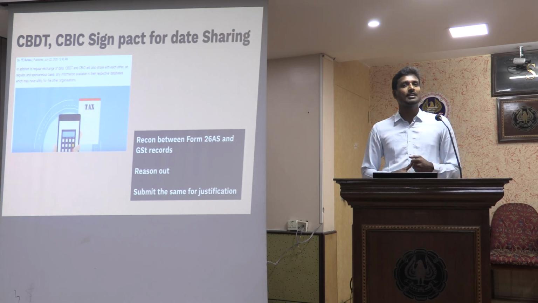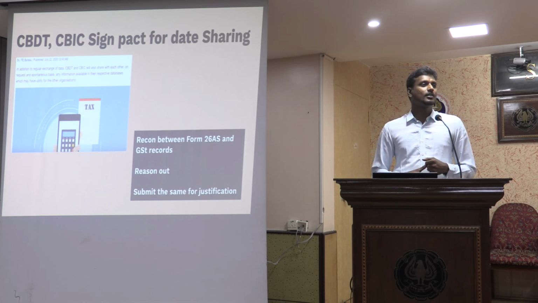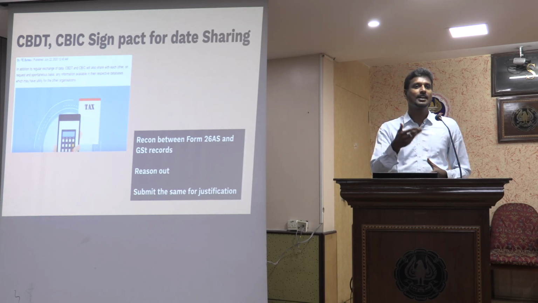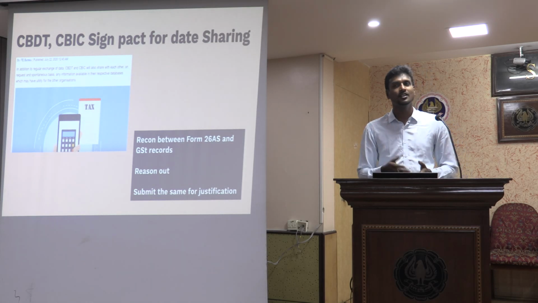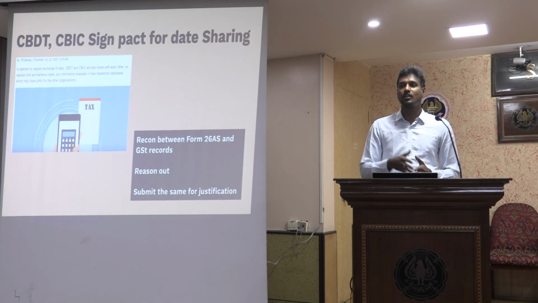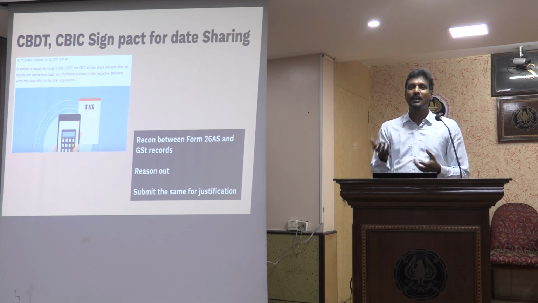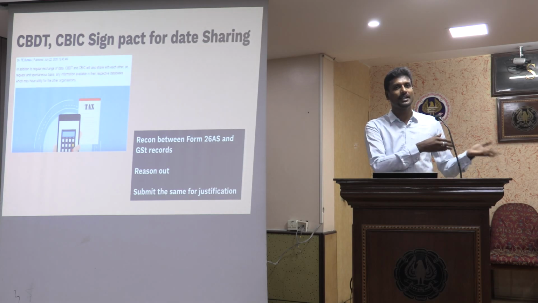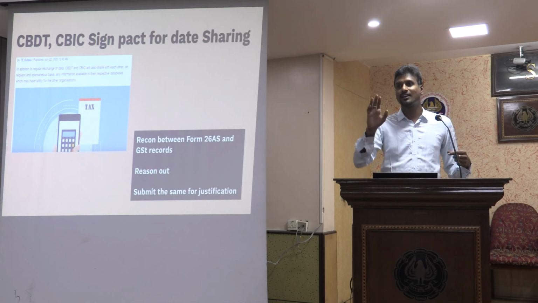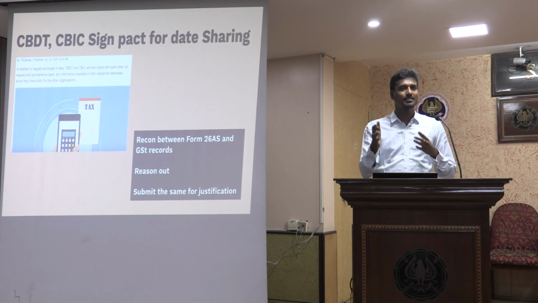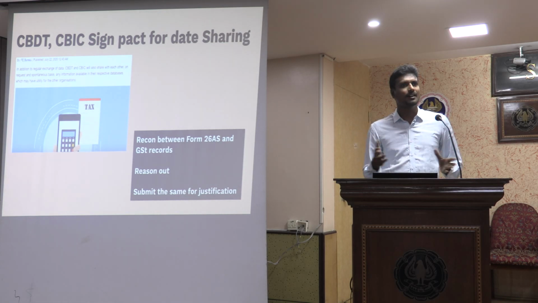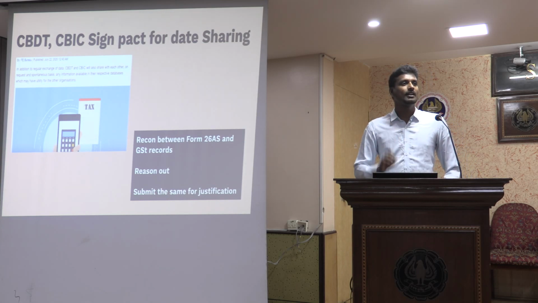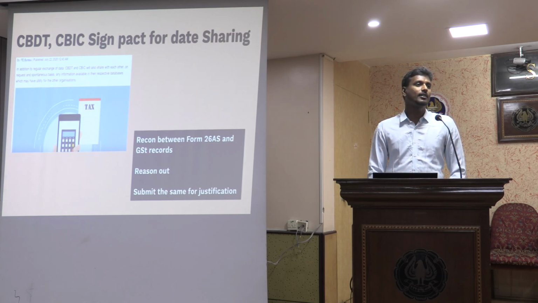So most of the times the income from house property or the taxable rent is charged GST at 100%. So I would have disclosed my rental income for GST for the entire 1 crore rupees, with 18% on it. But when I am offering it as rental income for income tax, I would have claimed the 30% standard deduction and the interest on loan and all of that. To that extent, my income is lesser when compared to the turnover declared under the GST records. Usually there will be differences in these kinds of situations, and there could be various other reasons also. Now it is better for me to record these reasons, reconcile, and keep the information readily available to provide whenever it is called for.